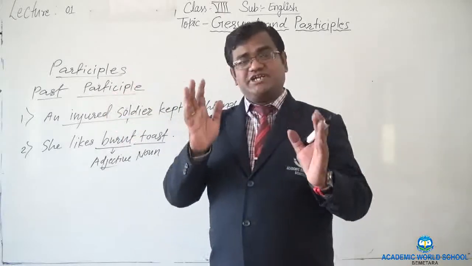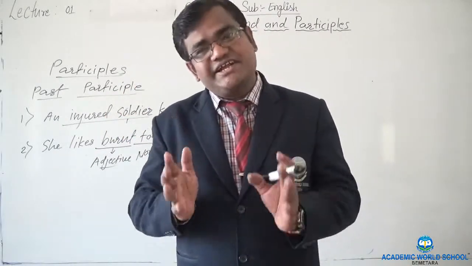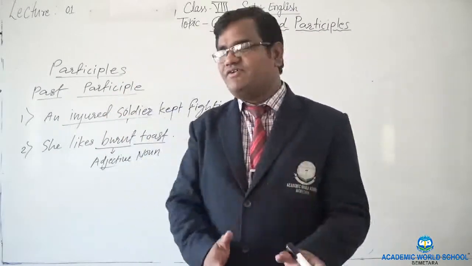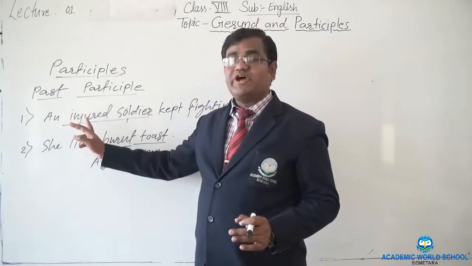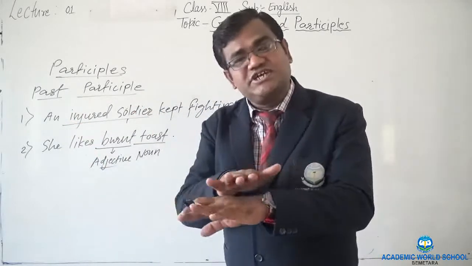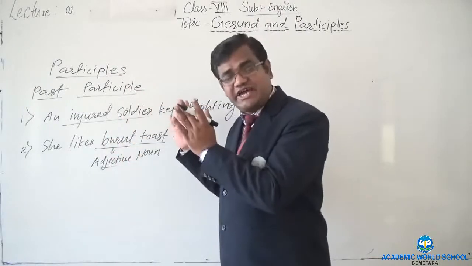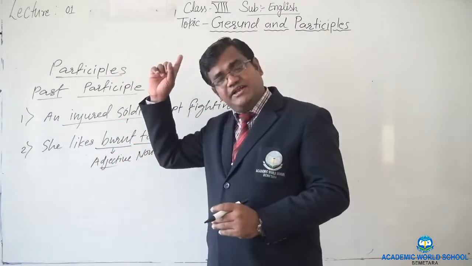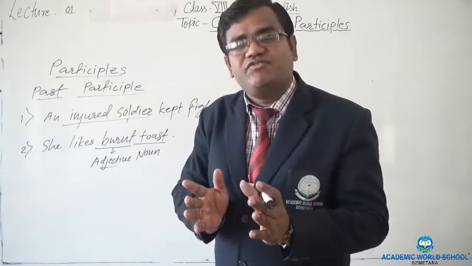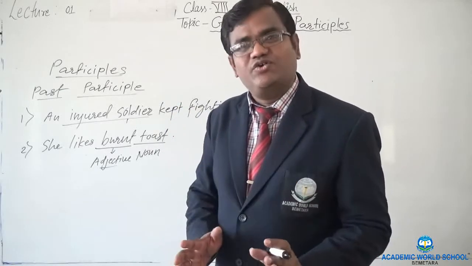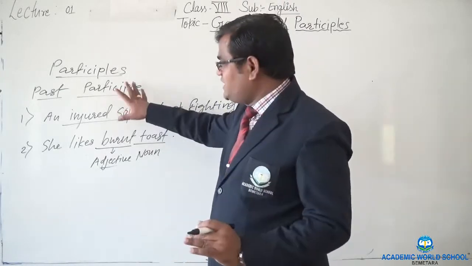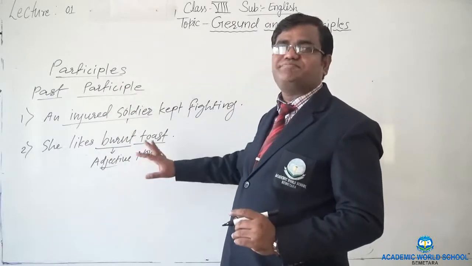As I said, a gerund doesn't work in a sentence as a verb. In the same way, these participles, adjectives also, do not function as a verb. It is an adjective means it will function as an adjective only, and the ing word will function as a noun only, right? So here you understood what the past participle is.